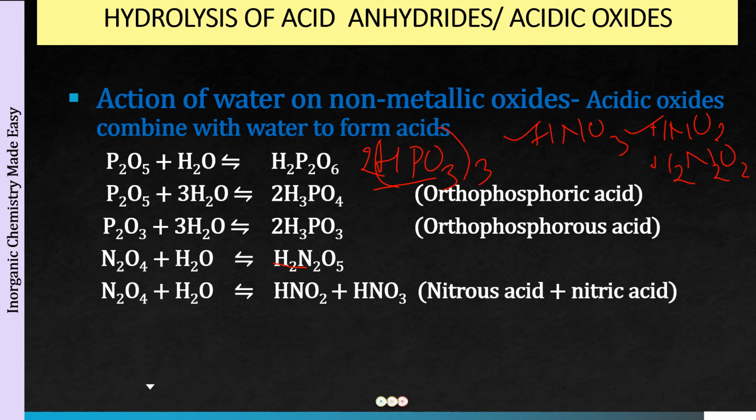N2O4, this is a mixed anhydride. This gives us 2 oxo acids on hydrolysis, nitrous acid as well as nitric acid. We have a simple anhydride when we get only one oxo acid, and when we get 2 oxo acids, we call that anhydride a mixed anhydride. Okay, so we have simple anhydrides giving us one oxo acid, mixed anhydrides giving us 2 oxo acids. How are we going to remember? Well, trust me, it is going to be very easy.